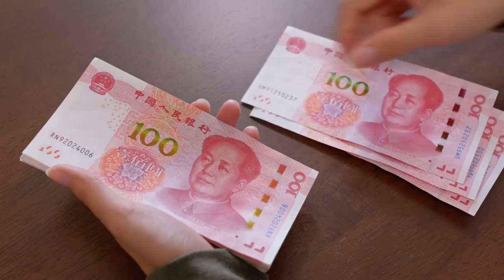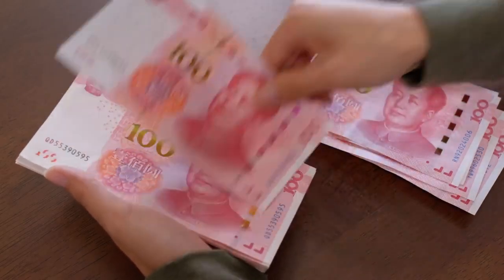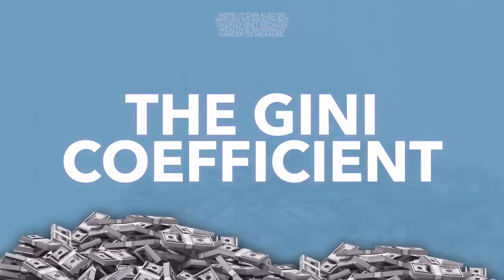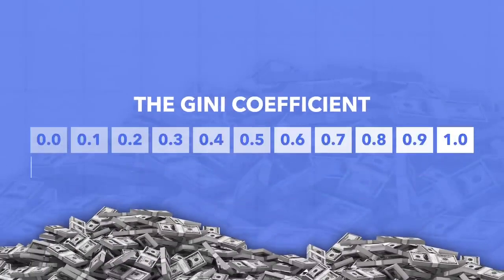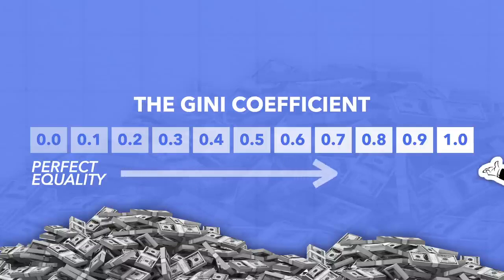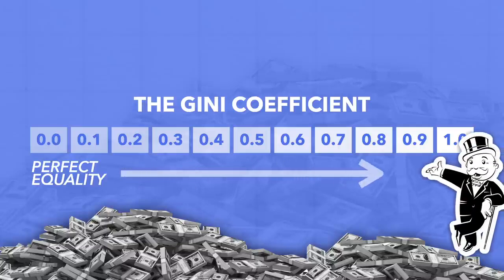So before we get into the urban-rural divide, let's just start by taking a look at China's economic inequality more generally. There are loads of ways to measure economic inequality, but perhaps the most popular is the Gini coefficient. The Gini coefficient is usually applied to income, and it goes from 0 to 1. A Gini coefficient of 0, for example, describes a world of perfect equality, where everyone has identical incomes, while a Gini coefficient of 1 describes a world where one person has all the money while everyone else has none.